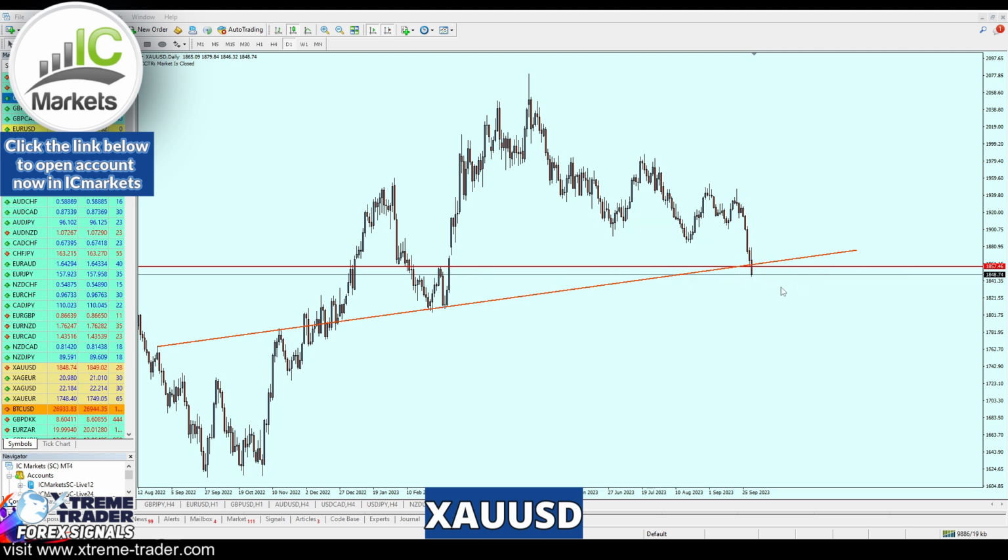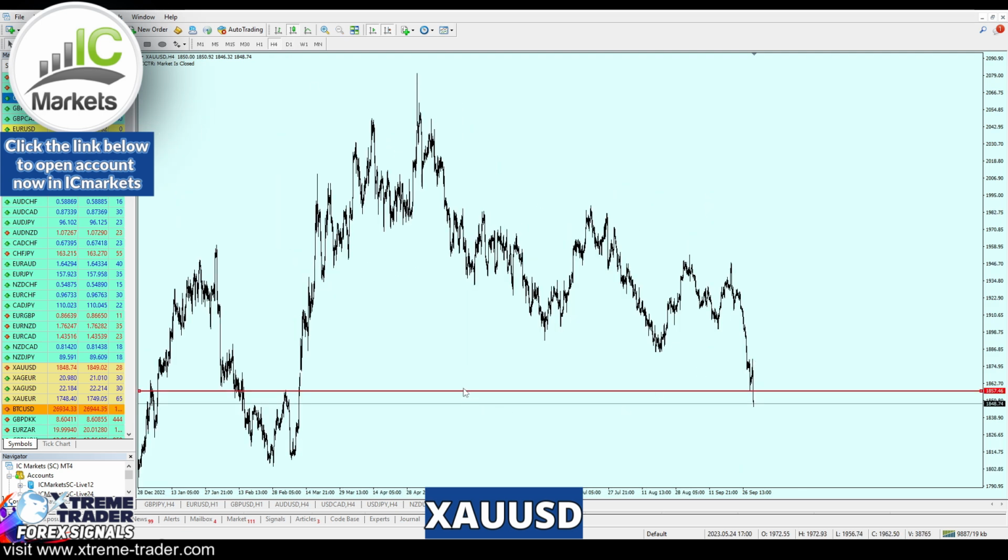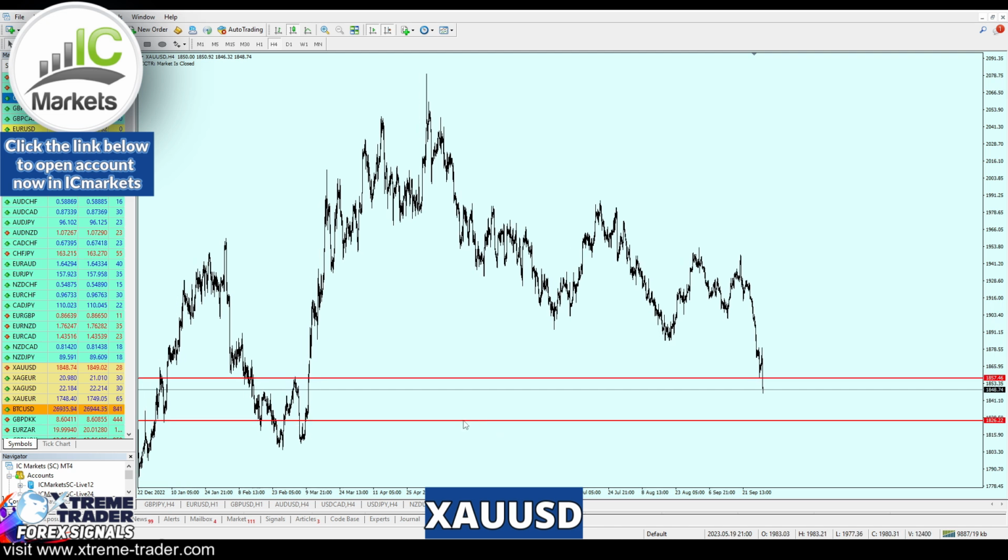That means that selling the gold at 1857.46 is going to be a good idea, in my opinion. And our take profit level can actually be placed just right there, exactly.